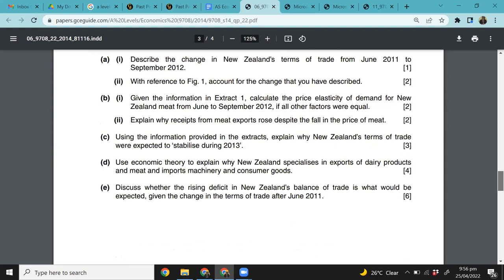So you would expect the demand for consumer items to be more elastic.